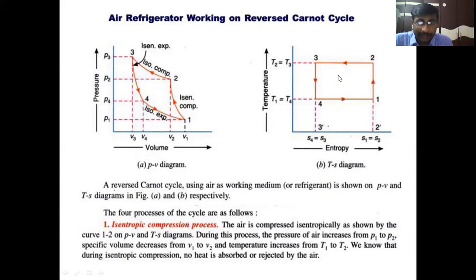Temperature increases from T1 to T2. T1 is the lowest temperature, and after compression, the temperature of the working fluid air is T2. During isentropic compression, no heat is absorbed or rejected by the air, because in an adiabatic process the heat transfer is 0.